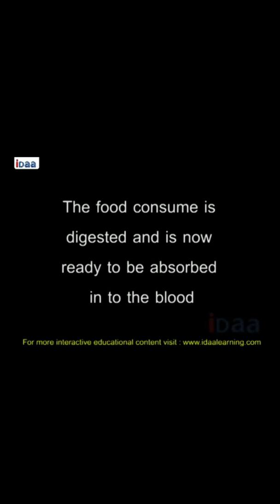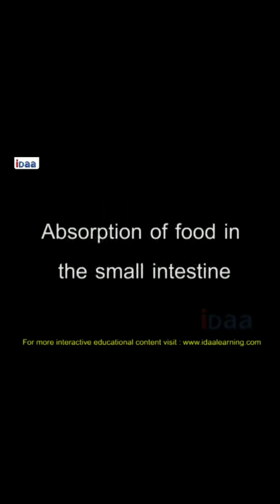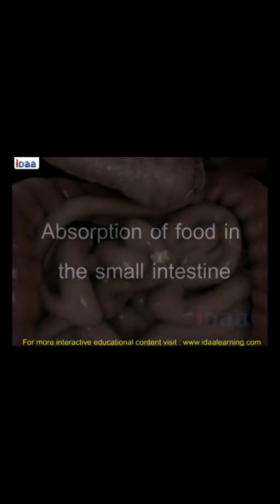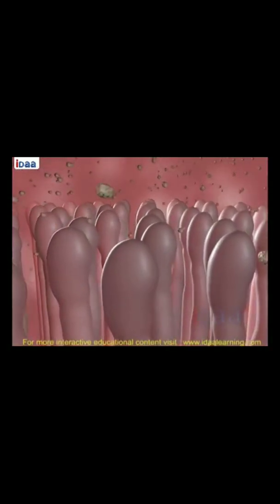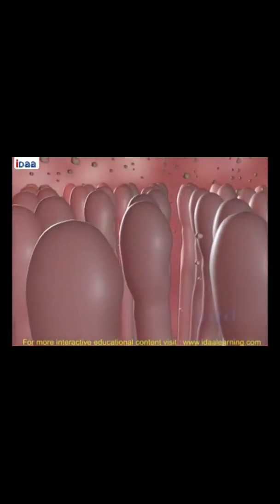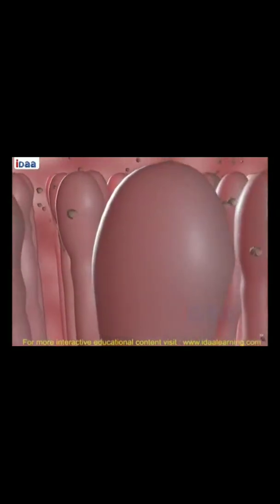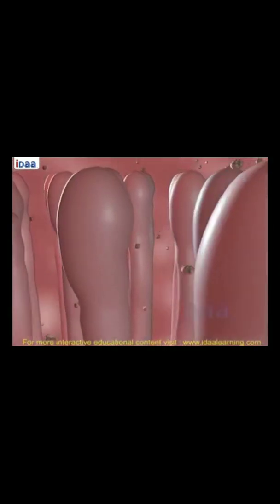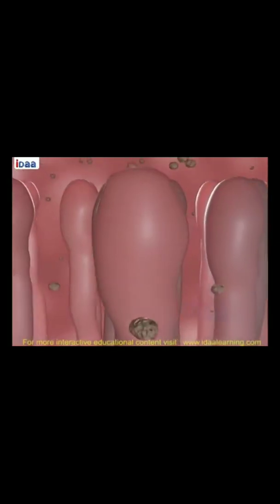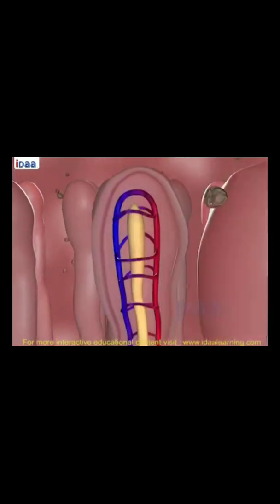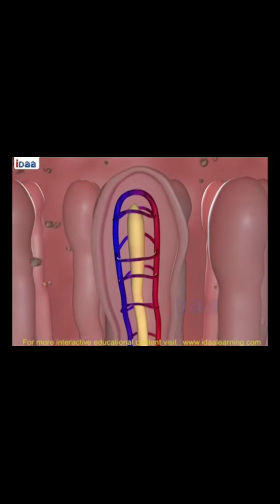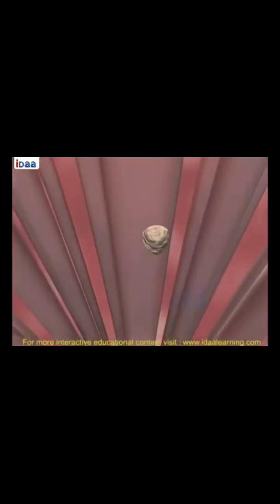The wall of the small intestine has small finger-like projections. The food consumed is now digested and ready to be absorbed into the blood. So now we will study absorption of food in the small intestine. The wall of the small intestine has finger-like projections called villi, which have a network of blood vessels. And what is the function of the villi? It increases the surface area of absorption. You can see the small network of blood vessels inside the villi.